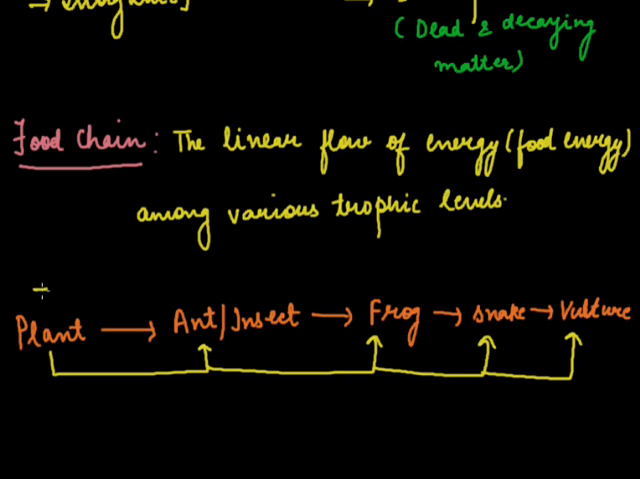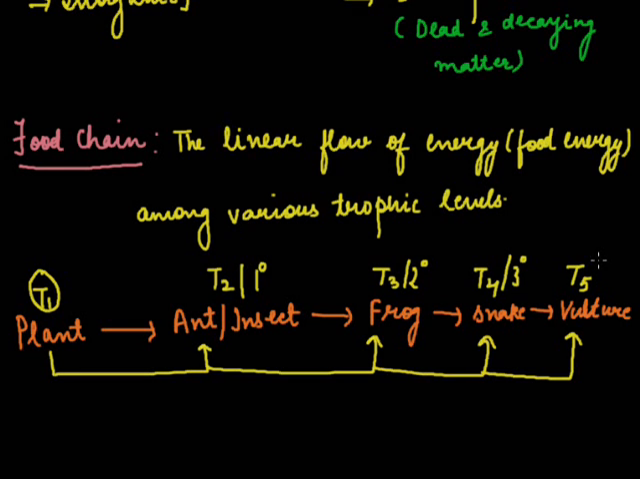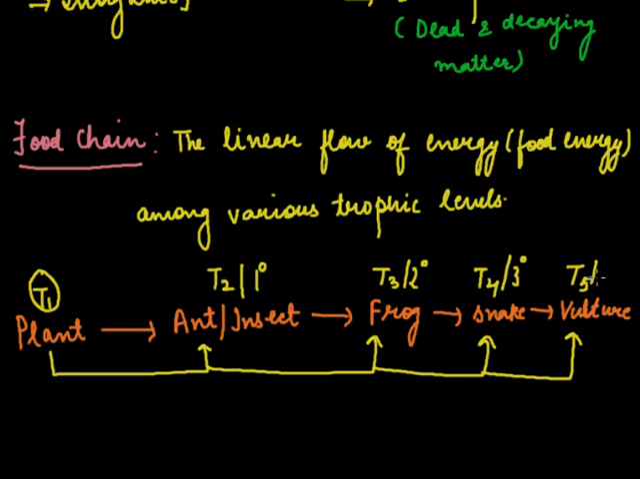And here this is T1, this is T2, this is T3, T4 and T5. T stands for trophic level. So plant is at the first trophic level, T1, because it is the producer. This is T2, or referred to as primary consumer. This is T3, or secondary consumer. This is T4, or tertiary consumer. And this is T5, that is the quaternary consumer or the top consumer.